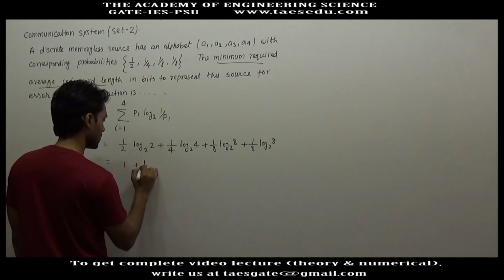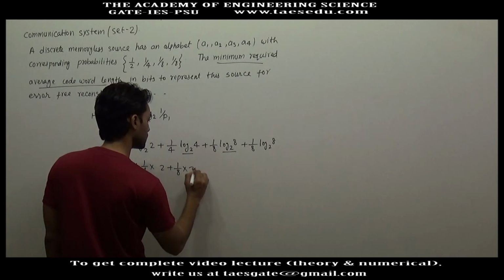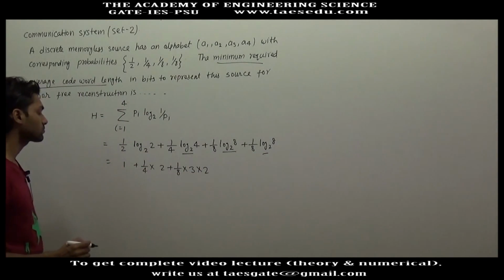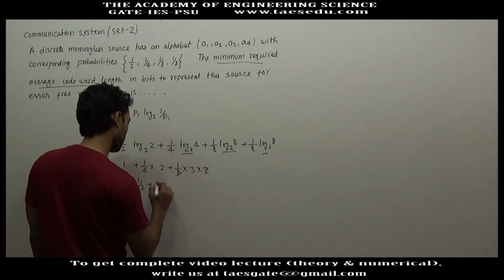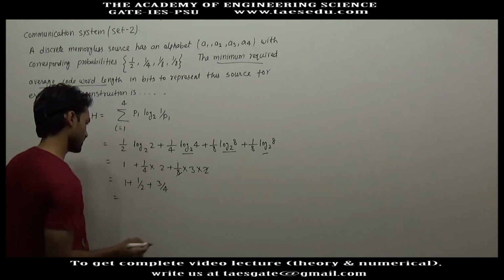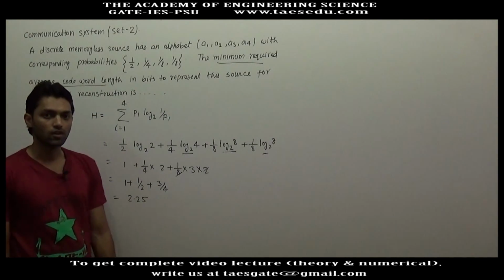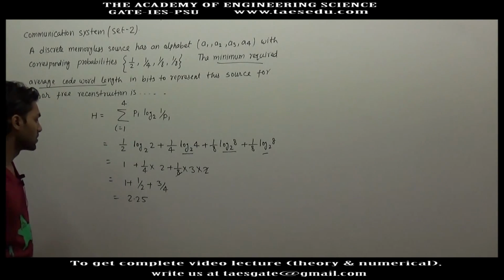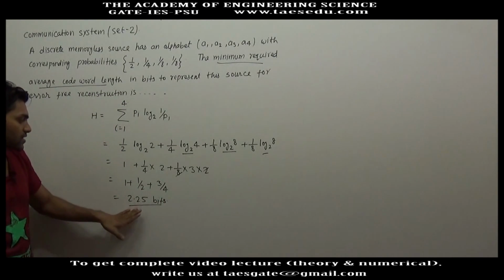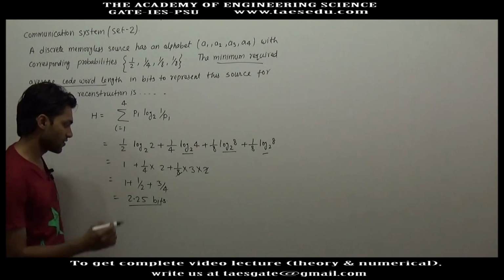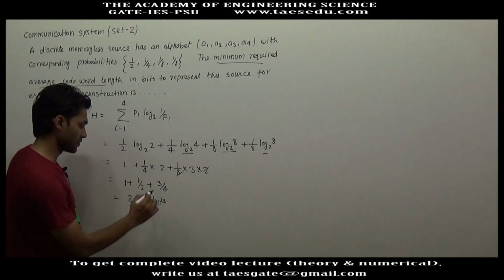This is 1 by 4 into 2, plus 1 by 8 into 3 into 2. So 1 plus 1 by 2 plus 3 by 4. This will be 2.25. So the minimum required average code word length for error free reconstruction will be 2.25 bits. This is the average bits required. So the answer will be 2.25 bits.